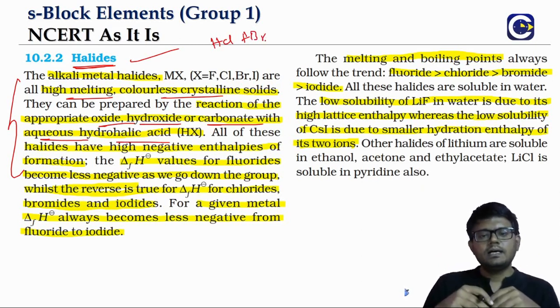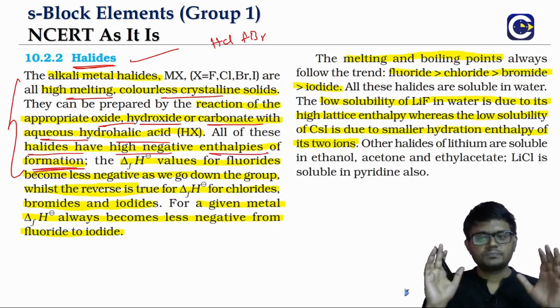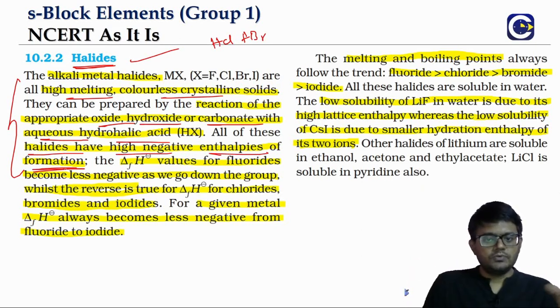Now all these halides have very high negative enthalpies of formation. Enthalpy of formation means the overall enthalpy change involved in the formation of the compound from its basic constituents, correct?